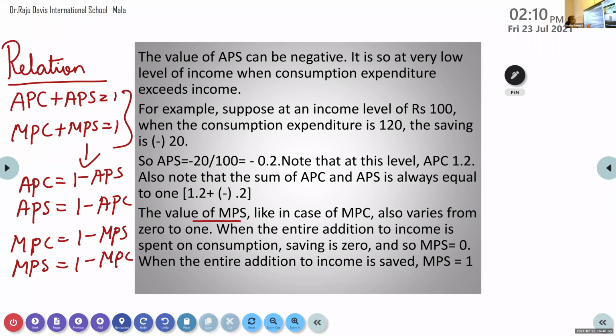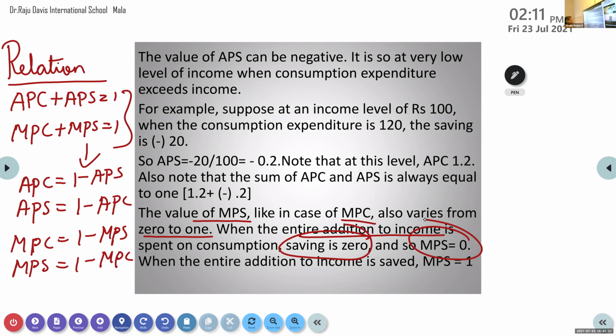the value of MPS, like MPC, varies from 0 to 1. How is it? When the entire addition to income is spent on consumption, that means there is no saving at all. The full increase in income we are spending on consumption and we are not saving anything. So that time saving is 0. So MPS will be 0.